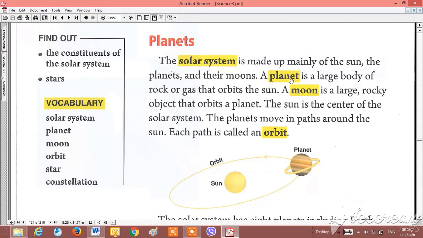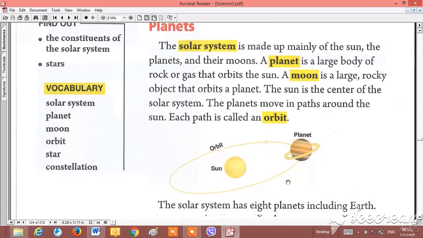Planet is a large body of rock or gas that orbits the sun. Look at here. This is a planet. Maybe it is made of rock or made of gas. So this planet is large and orbits the sun. This is the orbit. This planet will orbit, go around this sun.